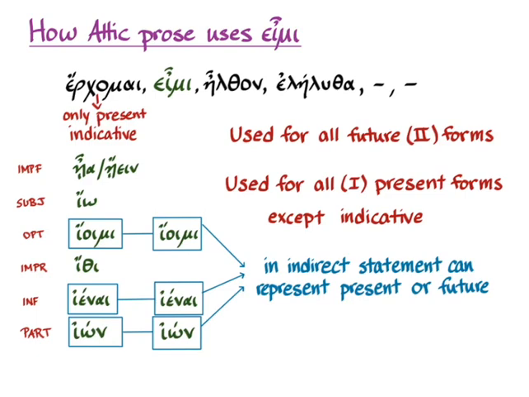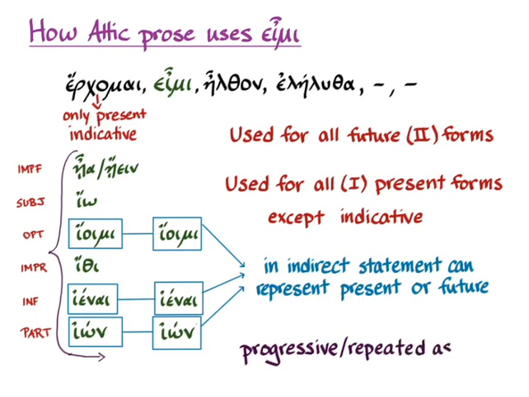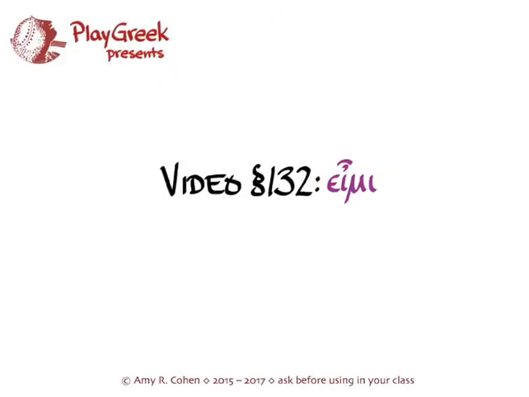And generally speaking, all of these forms have progressive repeated aspect. If you need simple aspect for non-indicative forms, use the forms that you get from the third principal part, elthein. That's a lot. This was a long one, but it covers pretty much what you need to know about the verb eimi.